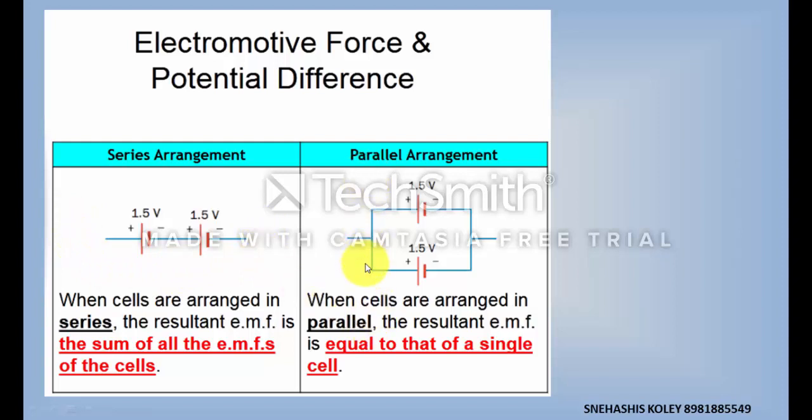But when we connect in parallel, it means all the positive terminals are connected in one place and all the negative terminals are connected in another place. So this type of connection is known as parallel connection. If two voltage sources of similar magnitude are connected in parallel, then the resultant EMF will be 1.5 volt.